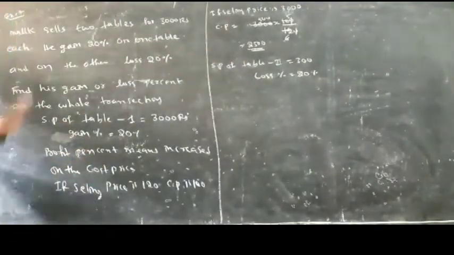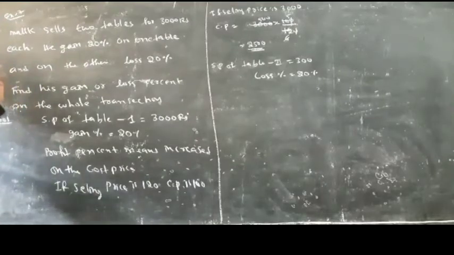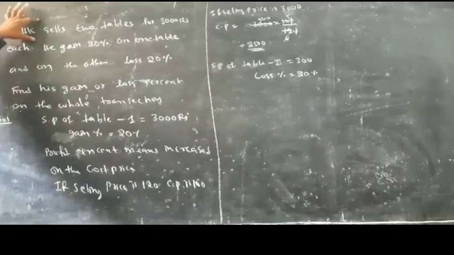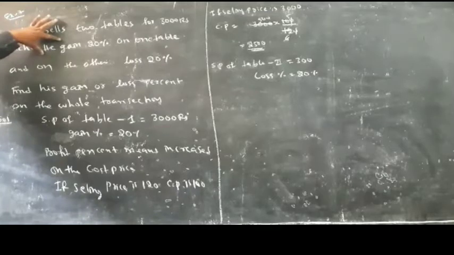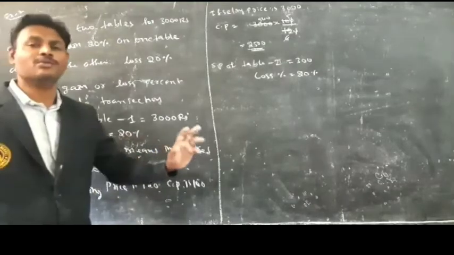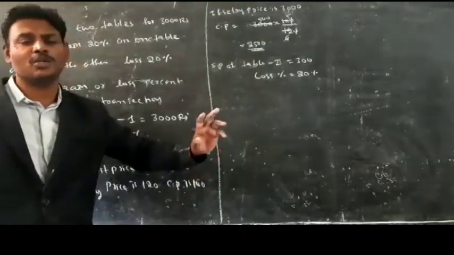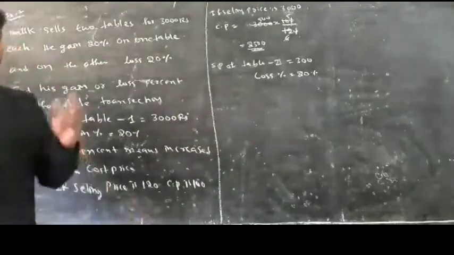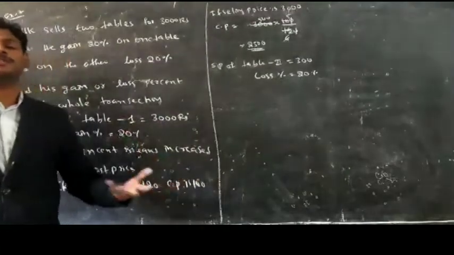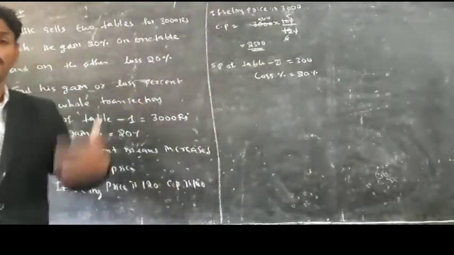See here. Malik sells 2 tables for 3000 rupees each. He is selling 2 tables. It means I don't know the cost price. He gained 20% on the first table and lost 20% on the second table. Now, Malik is selling 2 tables at 3000 rupees each, gaining 20% on the first table and losing 20% on the second table. So finally, does he get profit or loss?